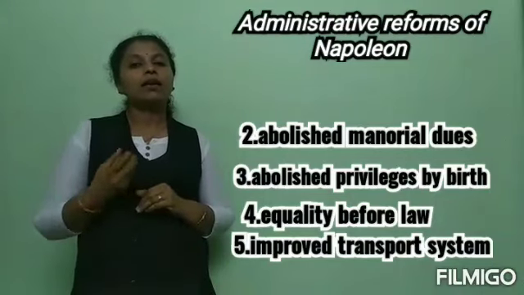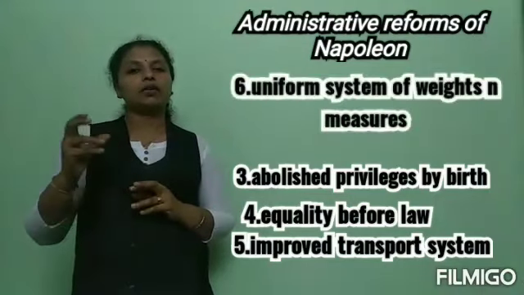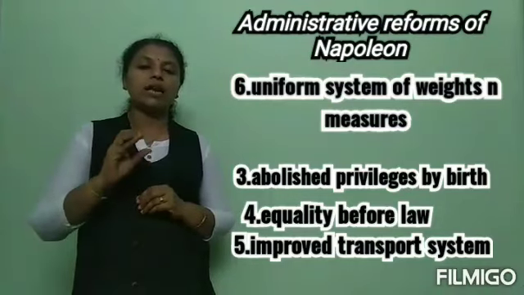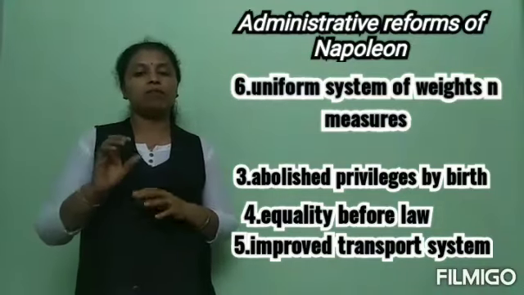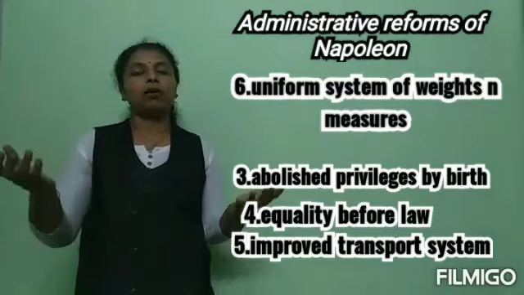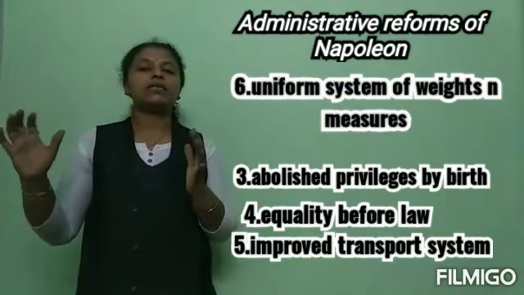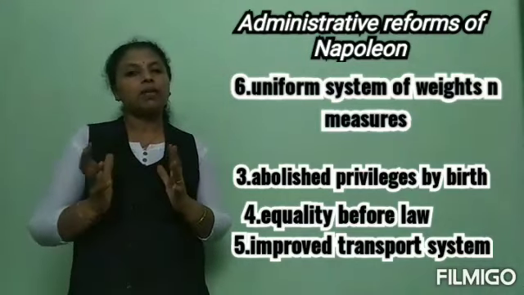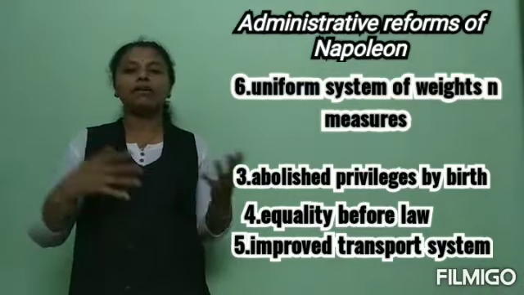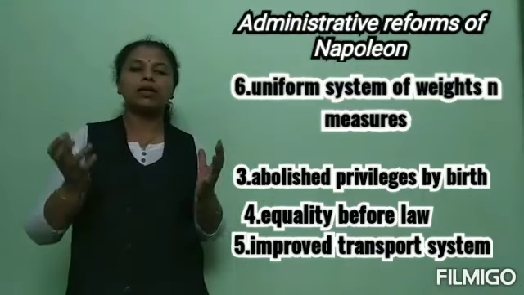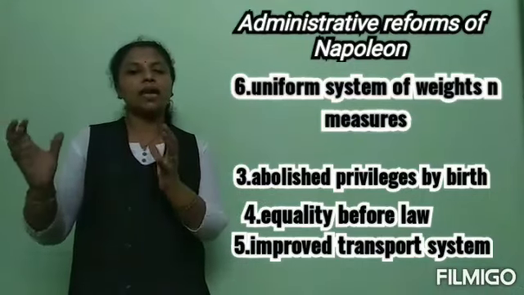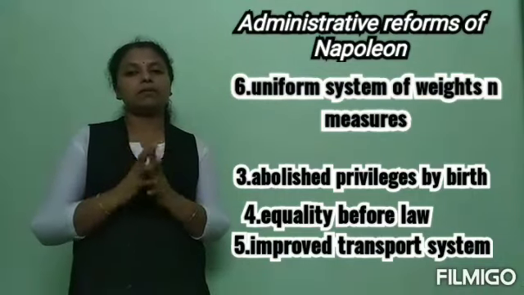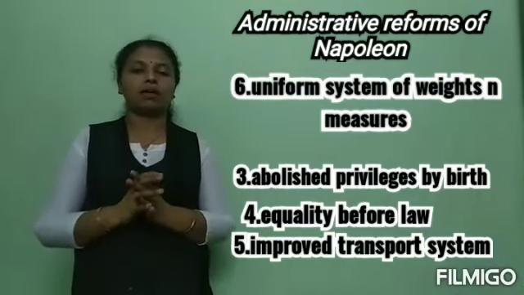Next, he had introduced standard, uniform weights and measures. Everywhere in Europe, if we go, the uniform system of weights and measures he had introduced. Because of that, the traders could move anywhere, since their commodities or goods got the same weights and measures everywhere.